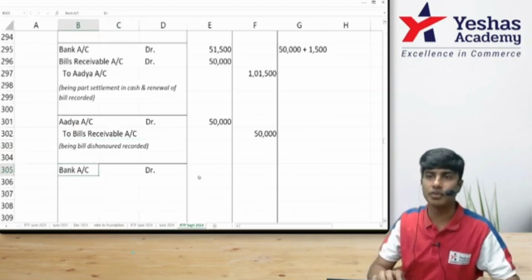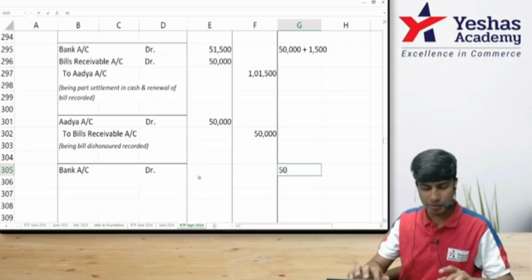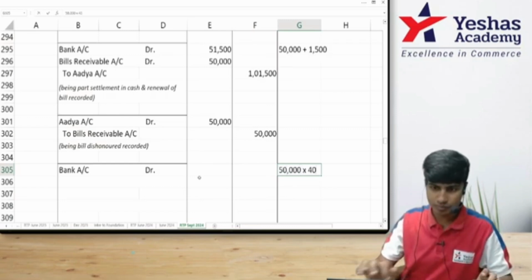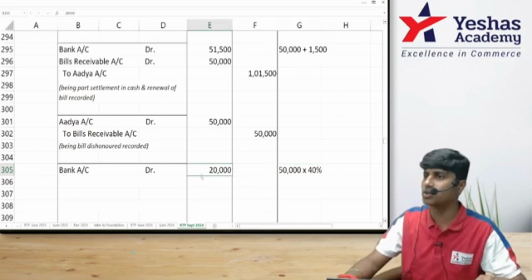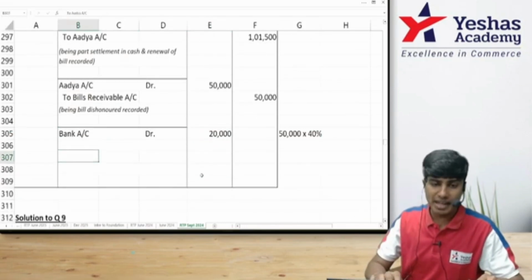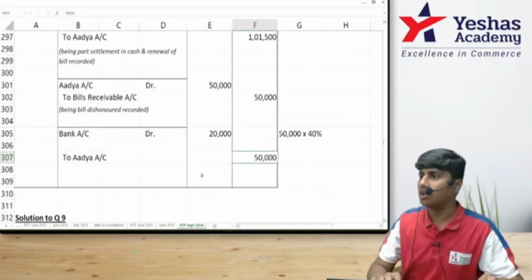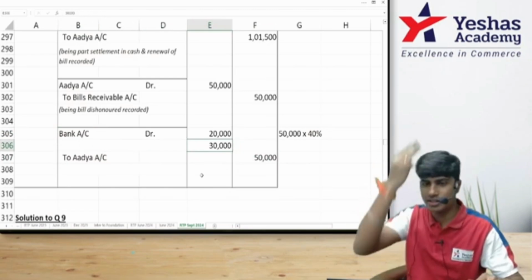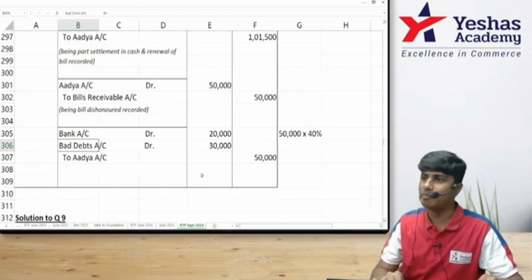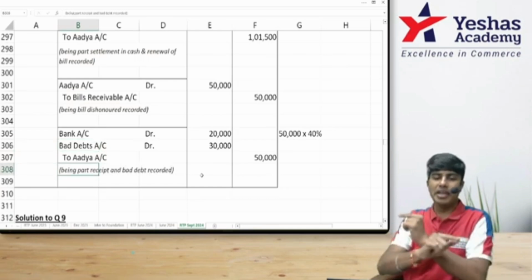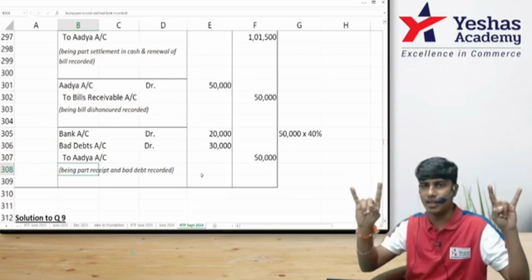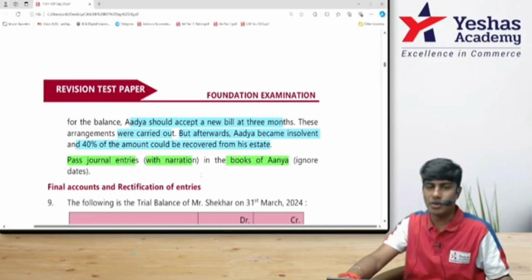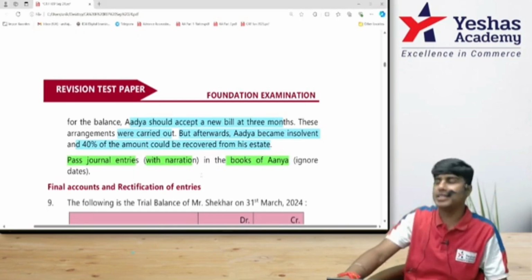40% of 50 is received. How much? 50,000 into 40%. 20,000. Very good. But Adya was supposed to pay me how much? 50,000. What happened to the balance 30,000? 30,000 goes to bad debts. Right? Bad debts account debit 30,000. Being part receipt and bad debts recorded. This is the accounting entry for this question. Did you understand this? That's it, guys.